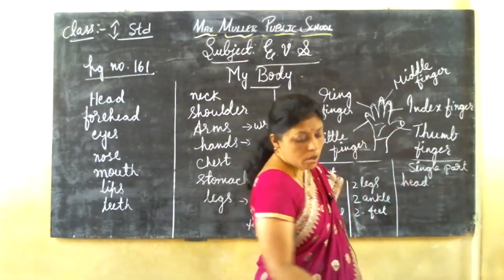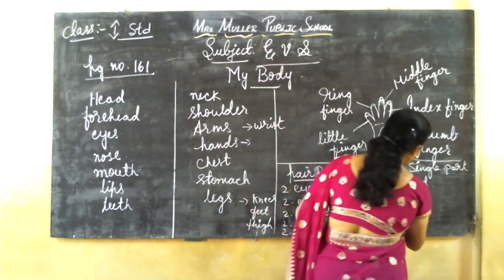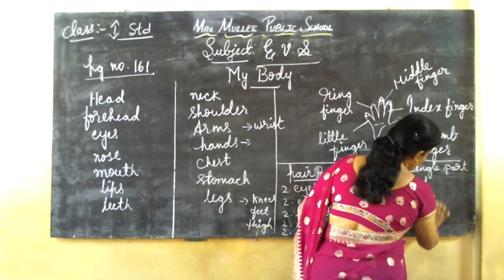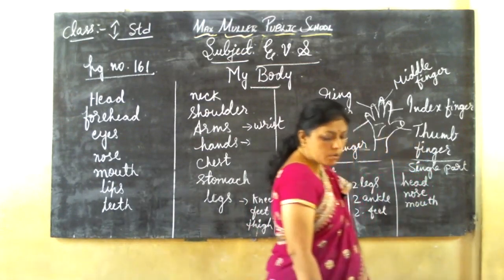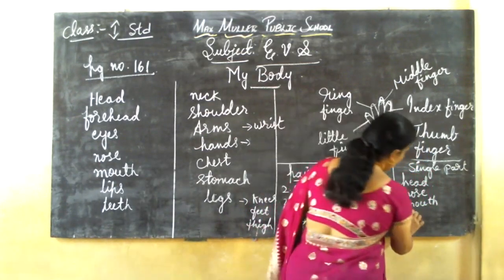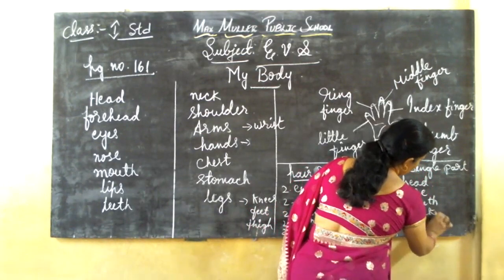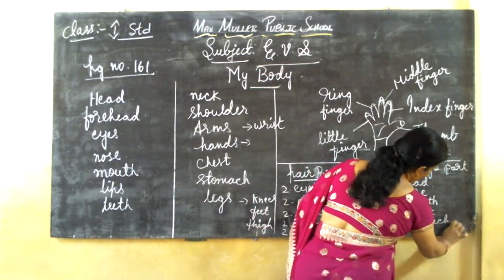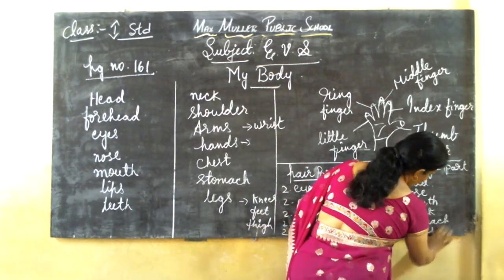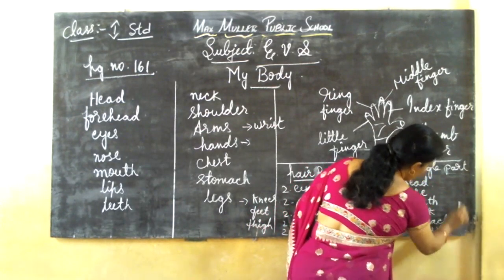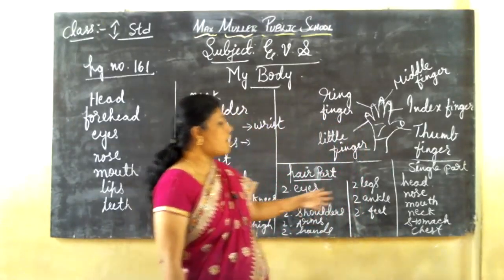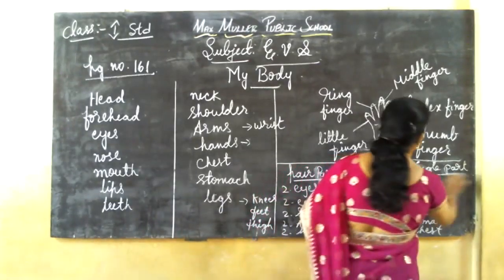Then nose, mouth, neck, stomach and chest. These are all single part. Okay. These are all pair parts and these are all single part.